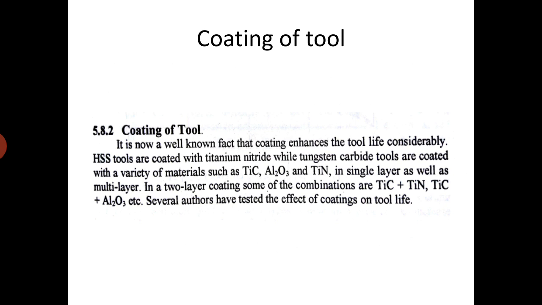Coating of tool. It is now a well-known fact that coating enhances the tool life considerably. High-speed steel tools are coated with titanium nitride, while tungsten carbide tools are coated with a variety of materials such as titanium carbide, aluminum oxide and titanium nitride in single layer as well as multi-layer. In a two-layer coating, some of the combinations are titanium carbide plus titanium nitride, titanium carbide plus aluminum oxide, etc. Several authors have tested the effect of coatings on tool life.